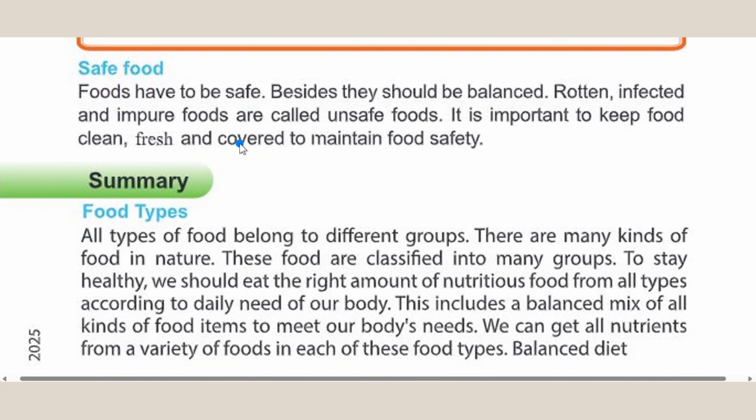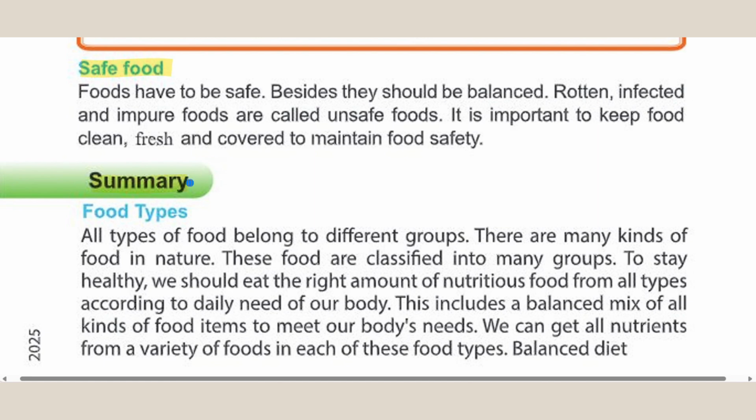Now we are back to the book. Safe food. Foods have to be safe. Besides, they should be balanced. Rotten, infected, and impure foods are called unsafe foods. It is important to keep food clean, fresh, and covered to maintain food safety.